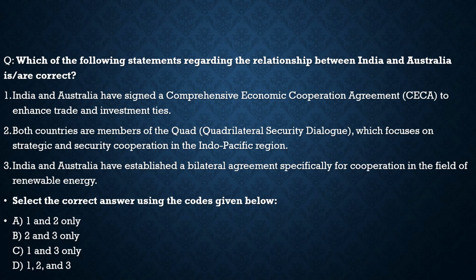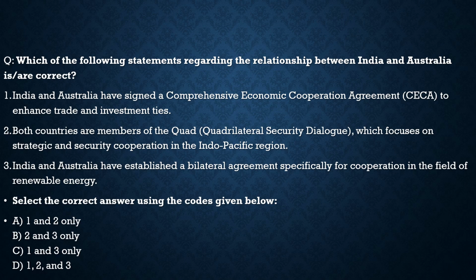Statement 3, India and Australia have established a bilateral agreement specifically for coordination in the field of renewable energy, 100% correct. So with respect to this question, the correct statements are statement 2 and statement 3 only. Statement 1 is incorrect because there is no comprehensive trade agreement between India and Australia, which is very unfortunate. We don't have such an agreement. But we have ECTA, which is a kind of free trade agreement in certain goods only, but not a comprehensive economic cooperation agreement. So statement 1 is totally incorrect.